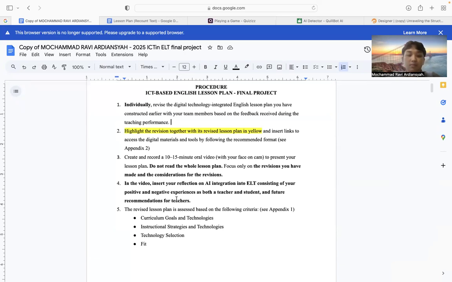the classroom. And then for the future recommendation, maybe because we already introduced AI in the classroom, so when we do some assignment, some exercise, I think it's better for us to